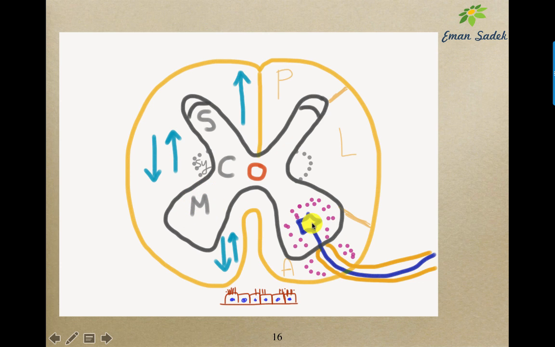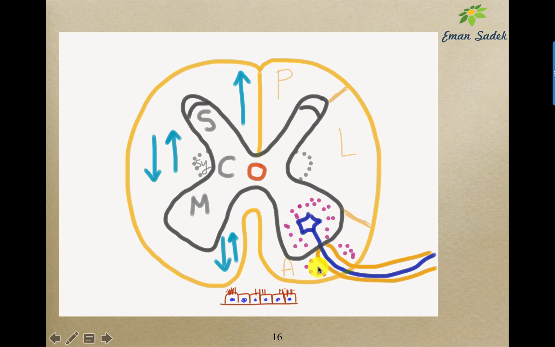Collection of nerve cells together with each other in the gray matter is called nucleus. Then we will move to the white matter. The white matter is formed of the myelinated nerve fibers and the glial cells, and of course you all remember that this myelin is formed by oligodendroglium.